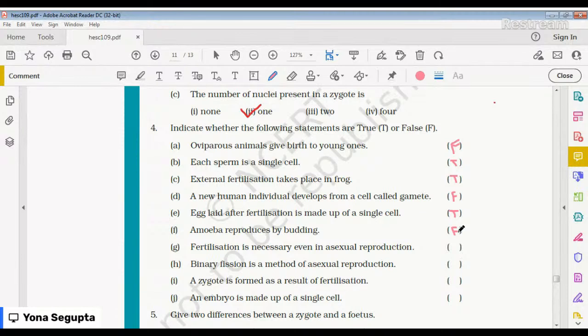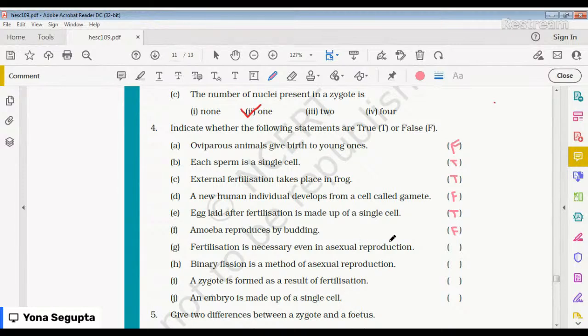Finally, two amoebae are produced from one parent amoeba. This is known as binary fission, the reproduction in which an animal divides into two individuals. So it will not be by budding but by binary fission.